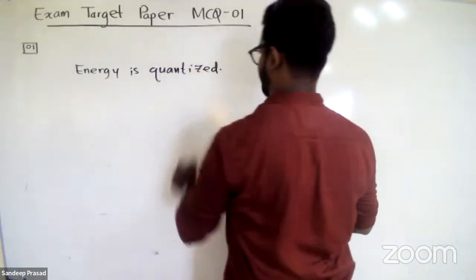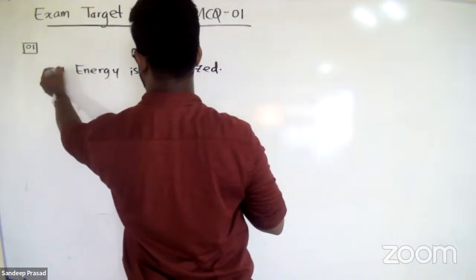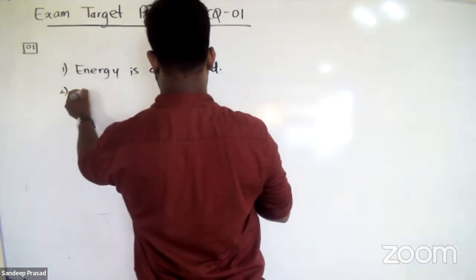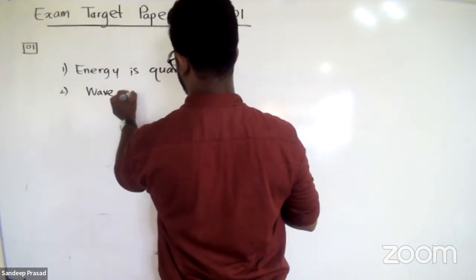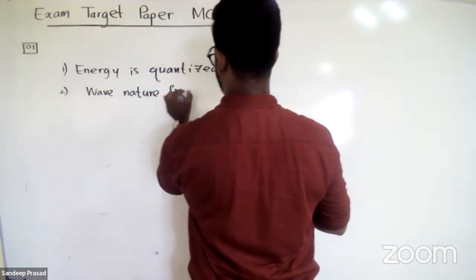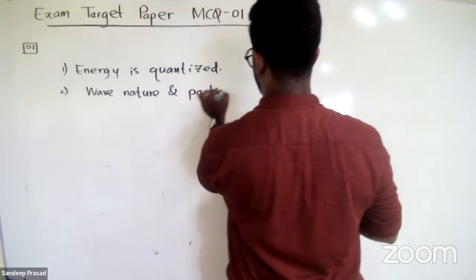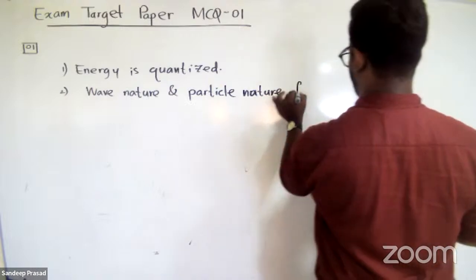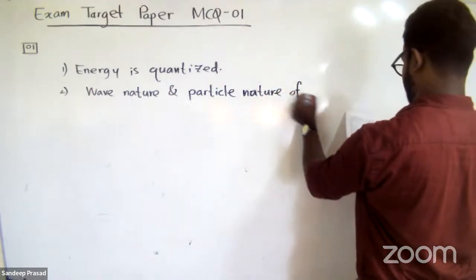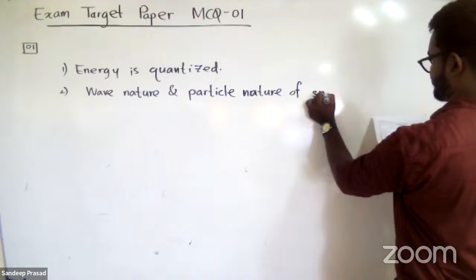So this is the first statement. And the second statement they have given is the wave nature and particle nature of small particles.